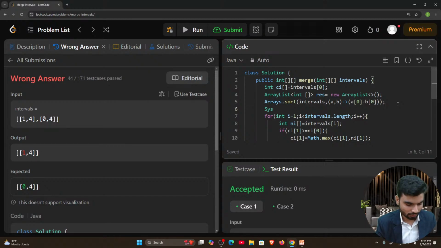Actually, System.out.println, that's how we debug as well. But it should sort here. I don't think it's an error. There's something missing. So now I'll print the whole array again, Arrays.toString, and I'll print the intervals.